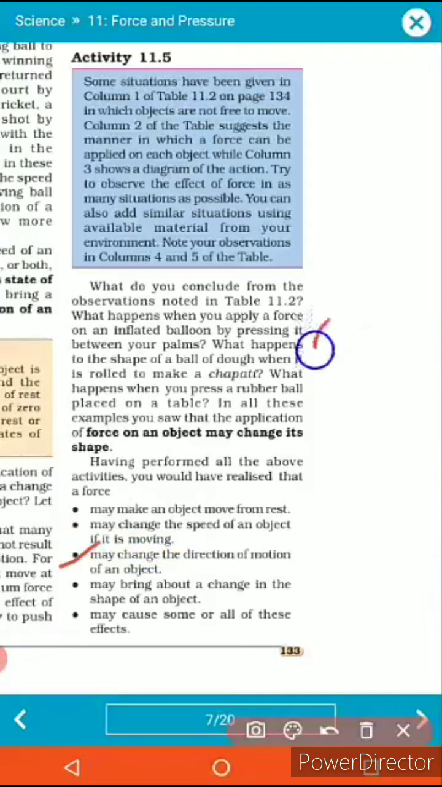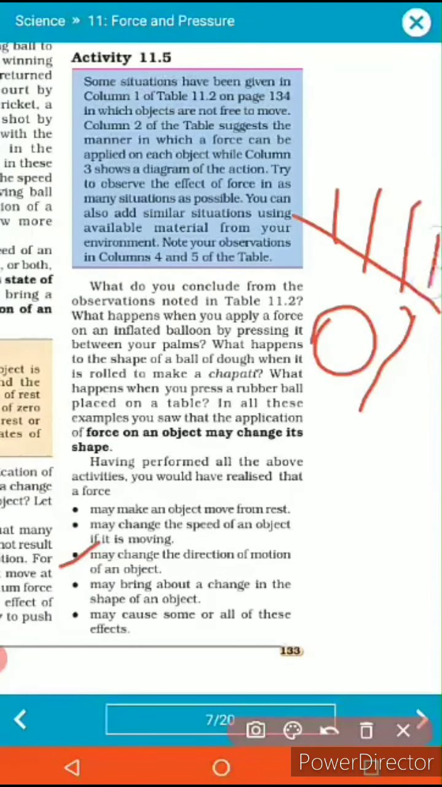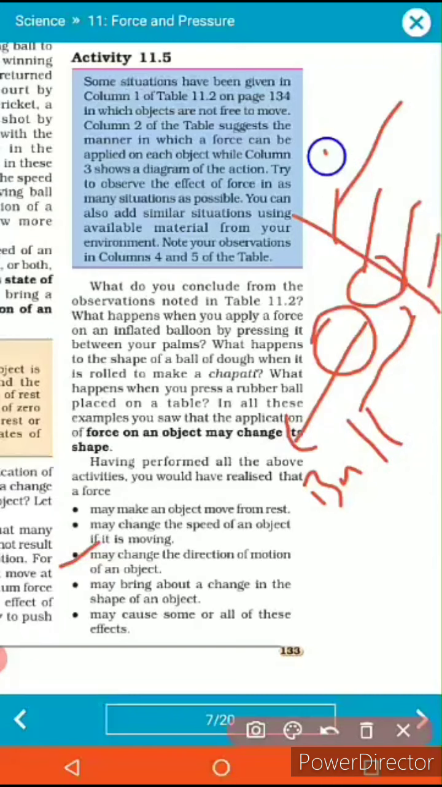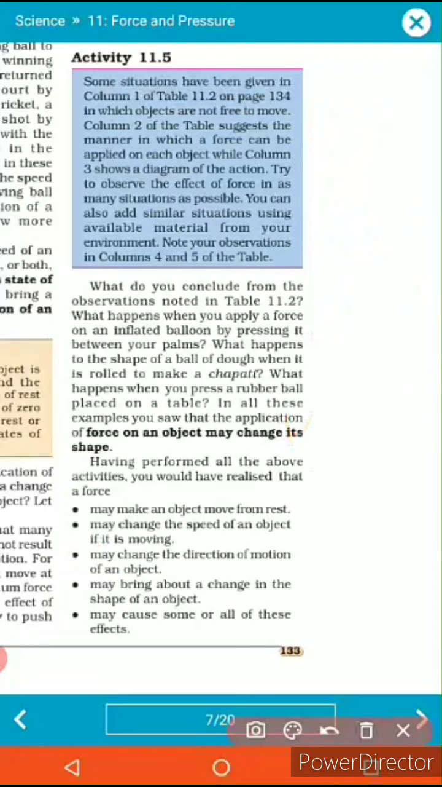The third: it may change the direction. Yes, suppose the ball is here, running from here to here, but a wall is there. After striking the rigid wall, the ball runs in this direction. So due to the application of higher force, after striking the wall, the rubber ball moves in the opposite direction. Yes, so this is how force changes the direction of the motion.